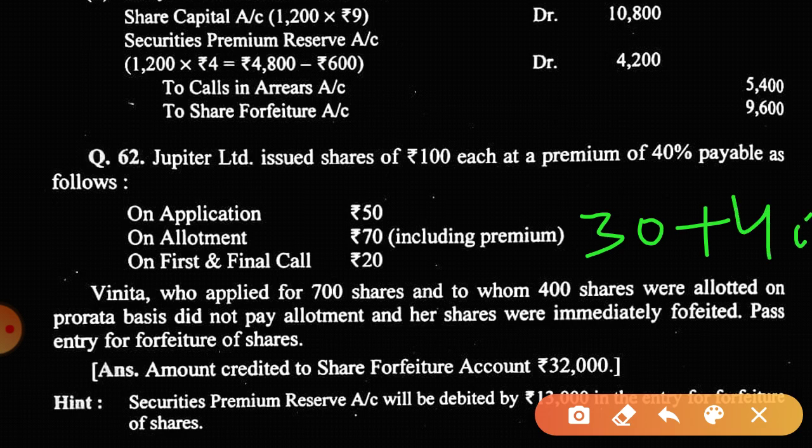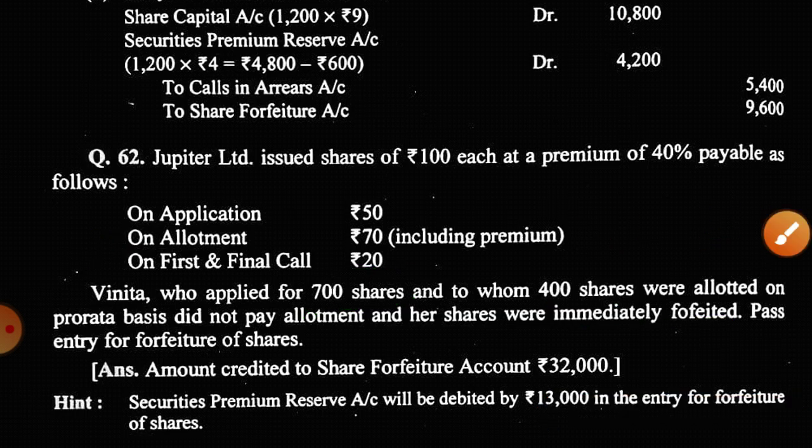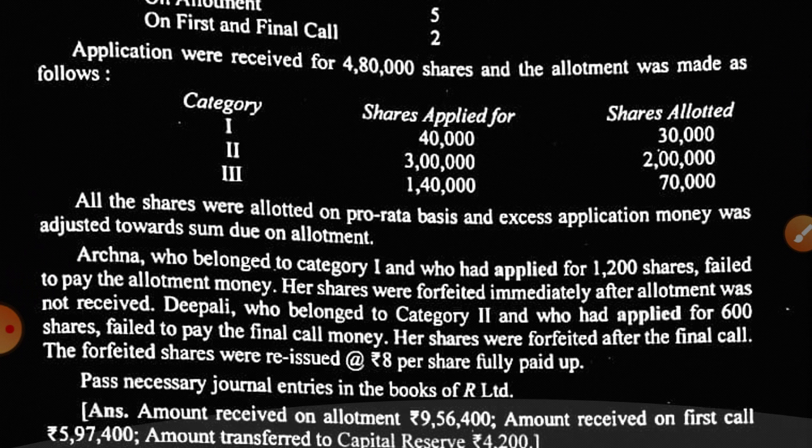And on final call 20. Vinita, who applied for 700 shares and to whom 400 shares were allotted on pro rata basis, did not pay the allotment money, and her shares were immediately forfeited. You have to pass the entry for forfeiture of shares. Now we will move on to the solution.